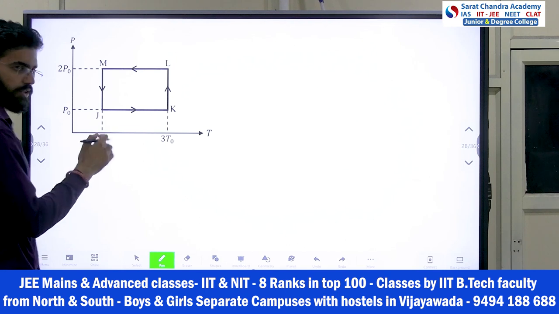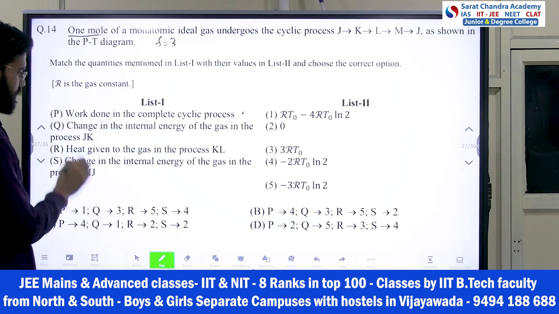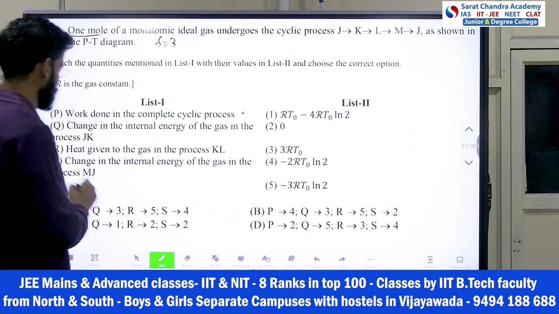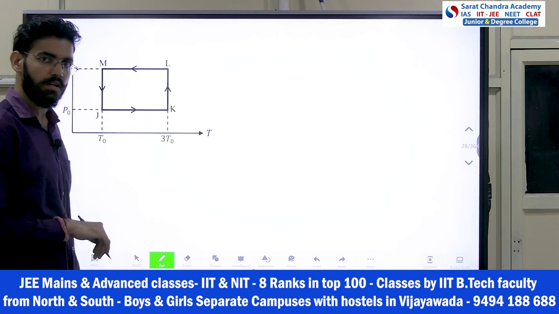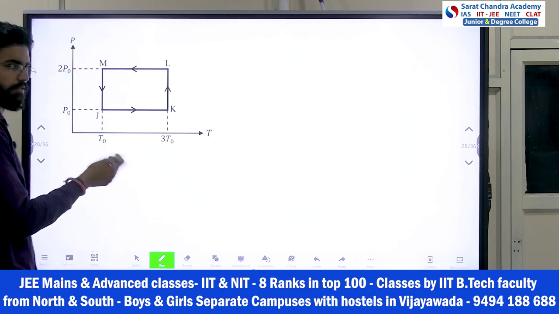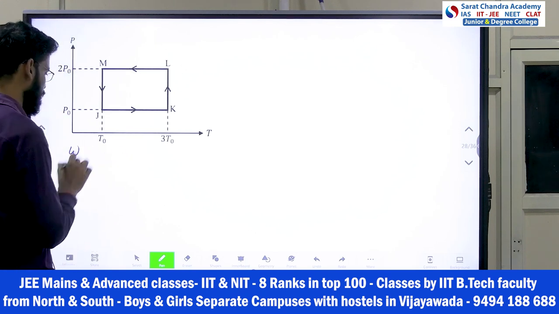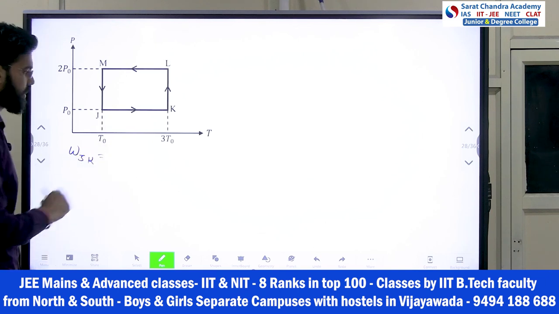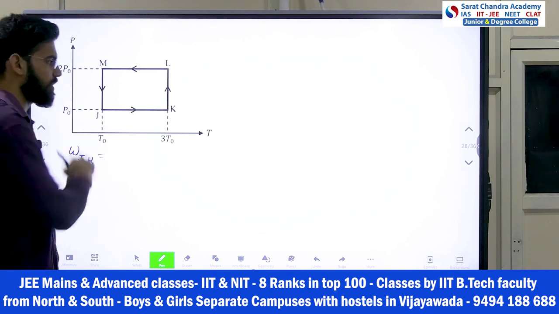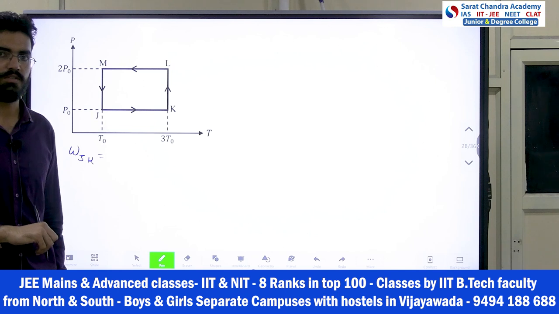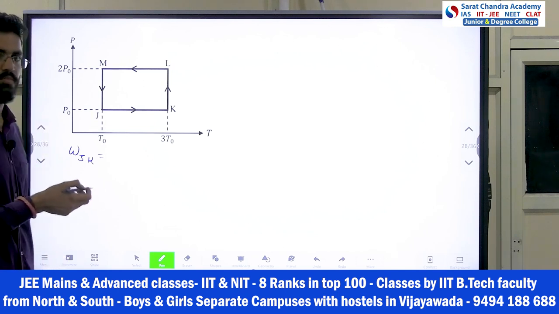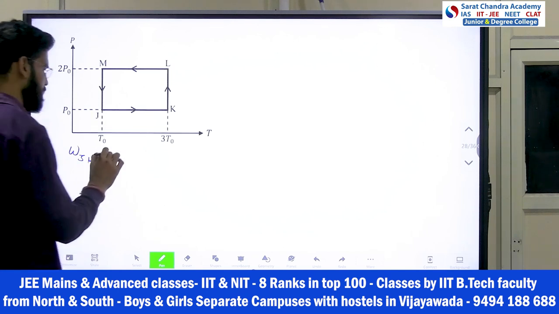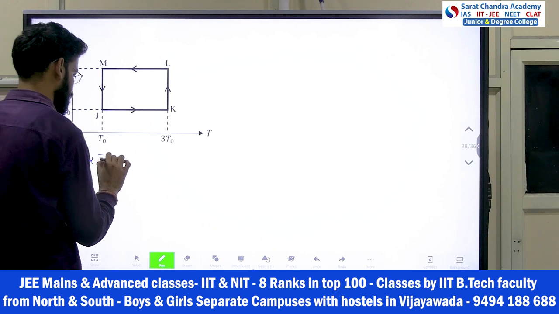So let's solve for the work done. He is asking here for the total work done, the work done in the complete cyclic process. So one by one, let's solve for every process's work done, and then we will add it, that's it. So work done in J to K. If I see J to K, pressure is constant. So pressure constant means what is the work done formula? Integration of P dV, so P delta V, or we can write nR delta T.